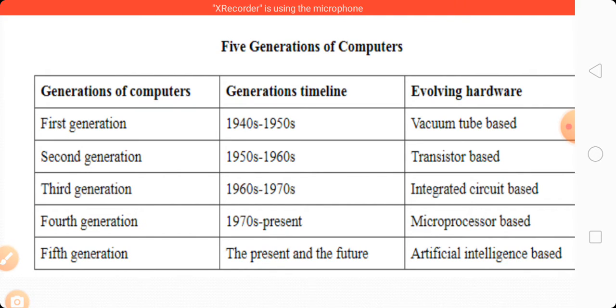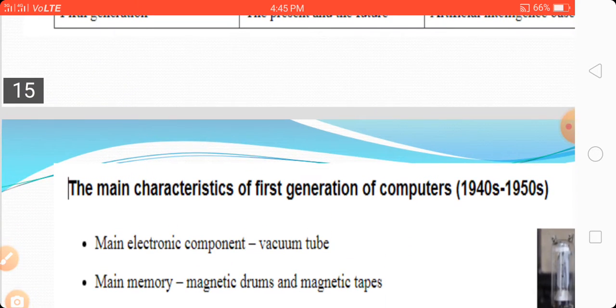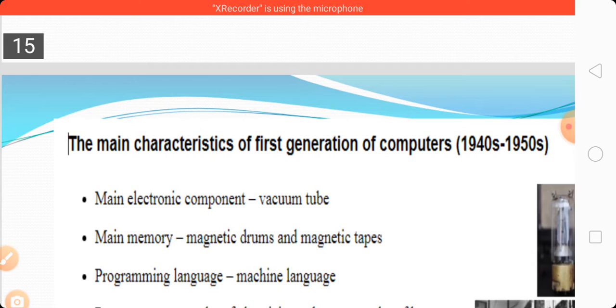Now they are working to replace the microprocessor based computer with the artificial intelligence based computer, and this is the present and the future of computer intelligence. So we have to see in detail what the first generation of computer is.